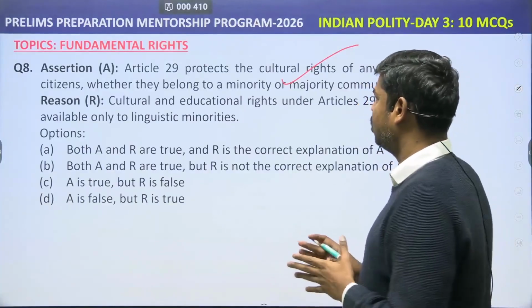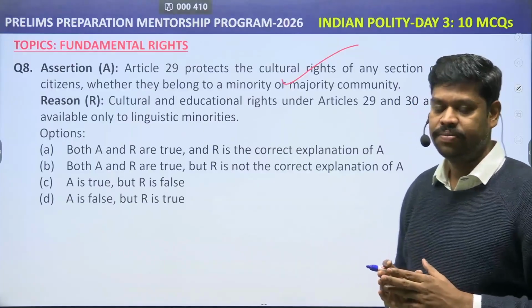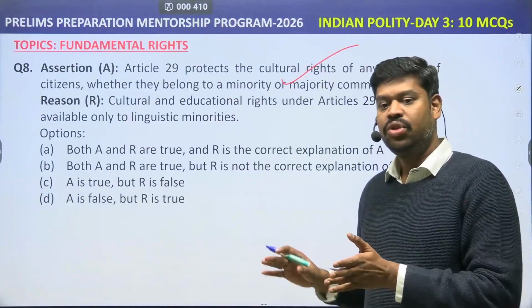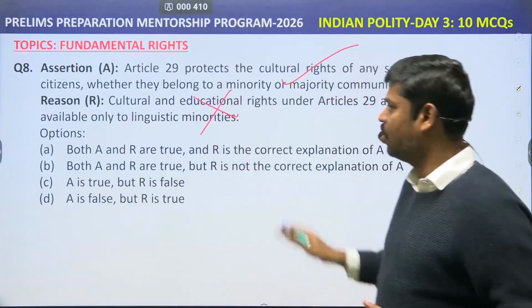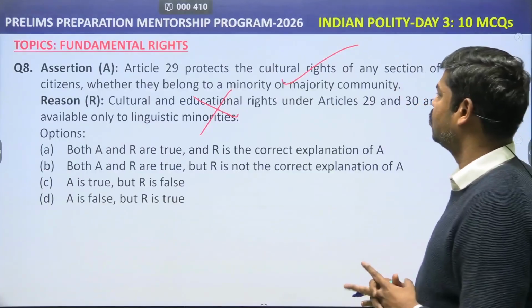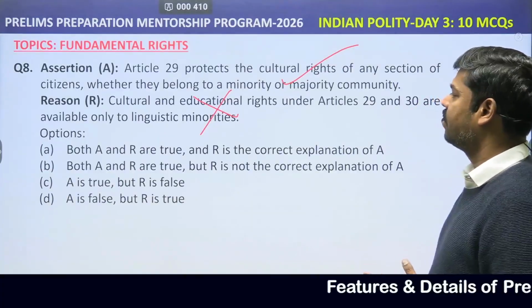In fact, the cultural and educational rights are available only under Article 30, not under Article 29. So it is available not only to the linguistic minorities, but also to the religious minorities. Therefore, this particular statement is completely wrong. So what would be the answer in this particular case? The cultural and educational rights under Article 29 and Article 30 are available only to the minorities.